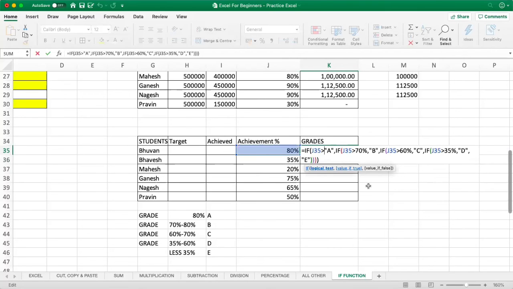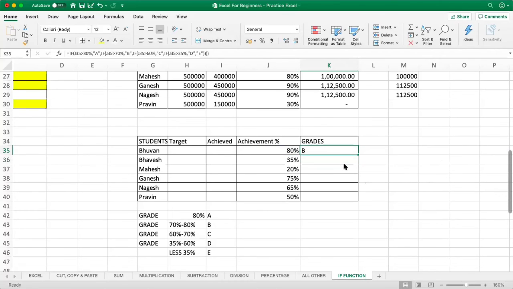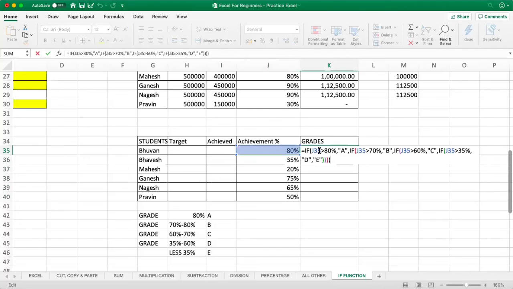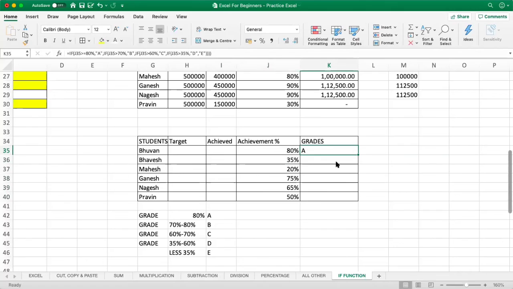So, I'm sorry, I didn't put 80 only. If this is greater than 80%, false over here, and now everything's good. So here he gets B because I have written greater than 80. I have not said greater than equal to 80. If I change this formula to greater than equal to 80, then he may get A. So if this particular student achieves 81, then he moves to A.